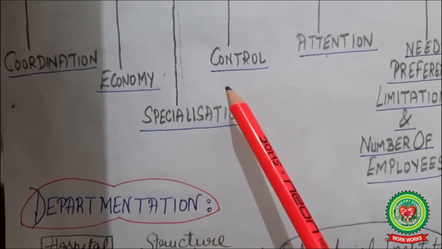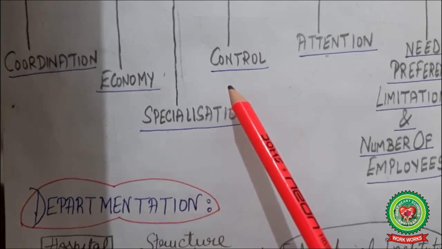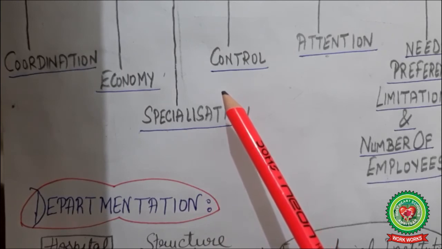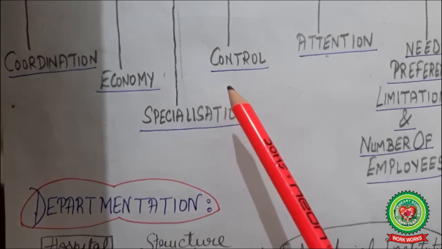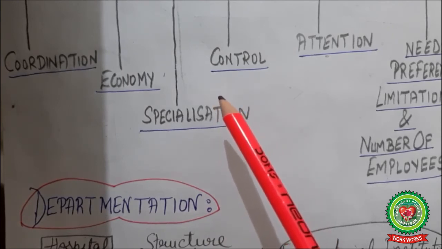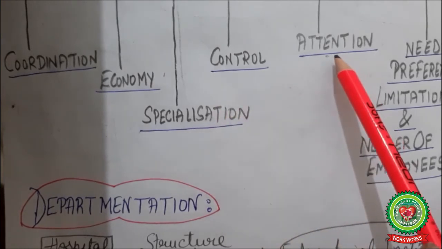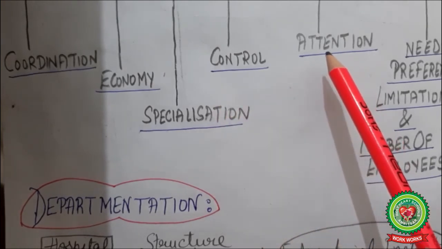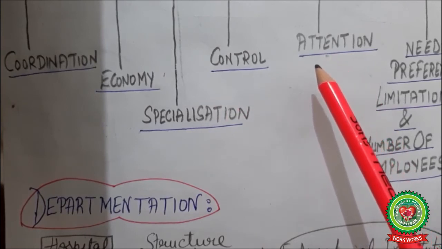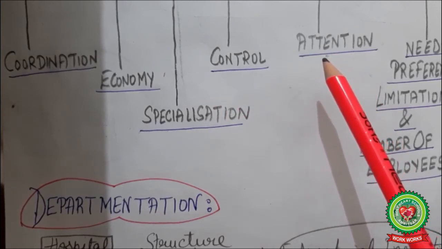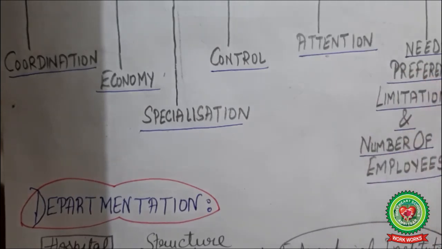Next is control. All the things which have to be performed need to be controlled first so that they give better results. Next is attention. Now this is an individual job, that they should be alert enough in performing an activity. Needs, preferences and limitations differ from one organization to another, one person to another.